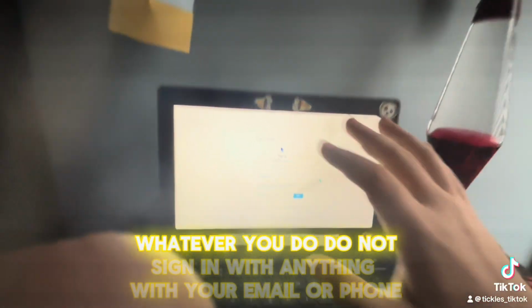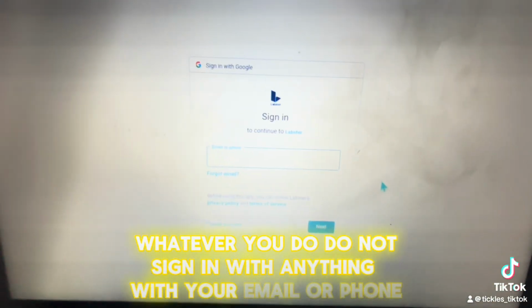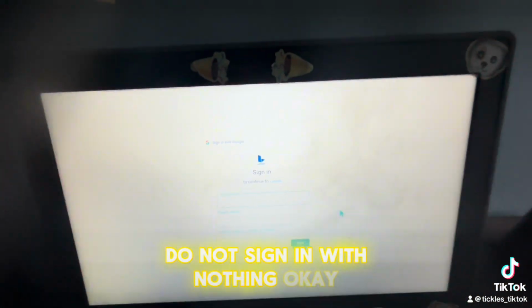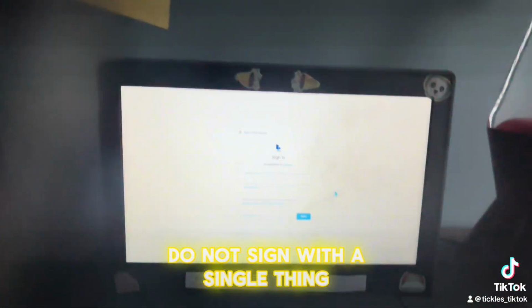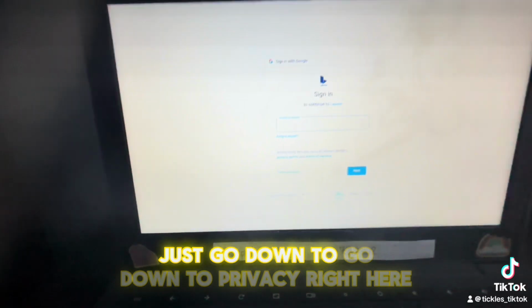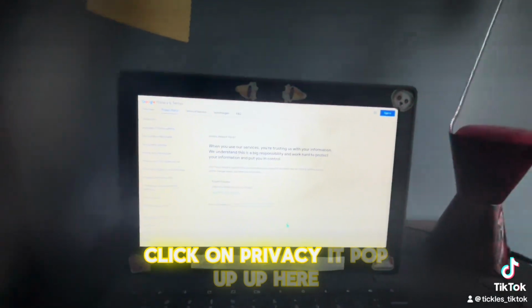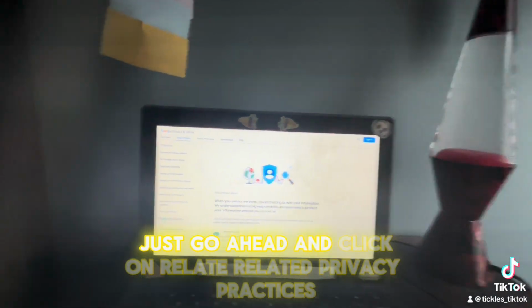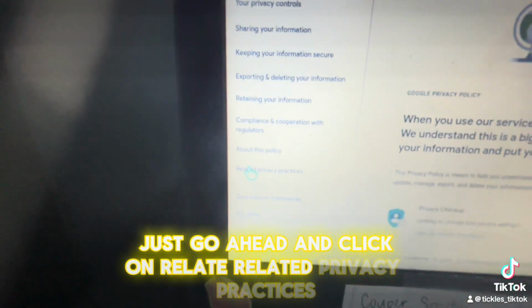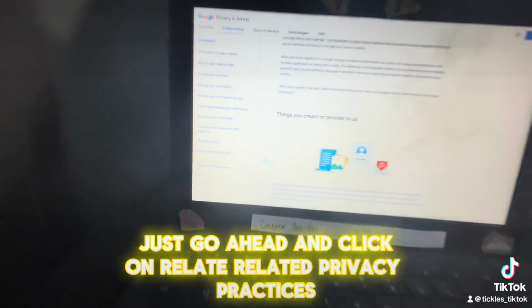Whatever you do, do not sign in with anything, with your email or phone. Do not sign in with anything, okay? Do not sign in with a single thing. Just go down to privacy right here. Click on privacy. It'll pop up here. Just go ahead and click on related privacy practices.